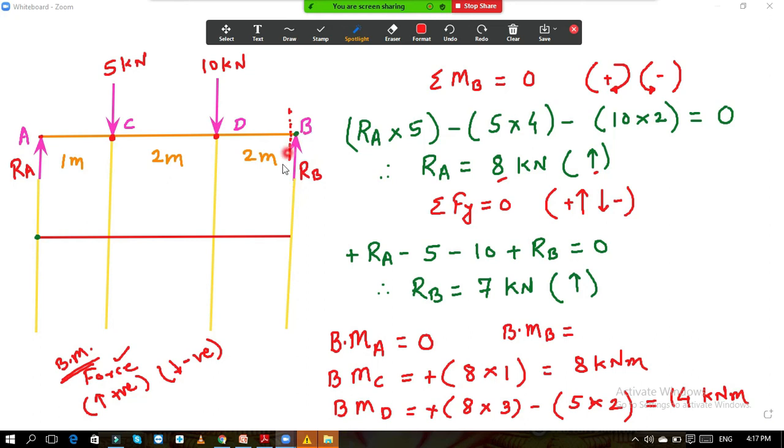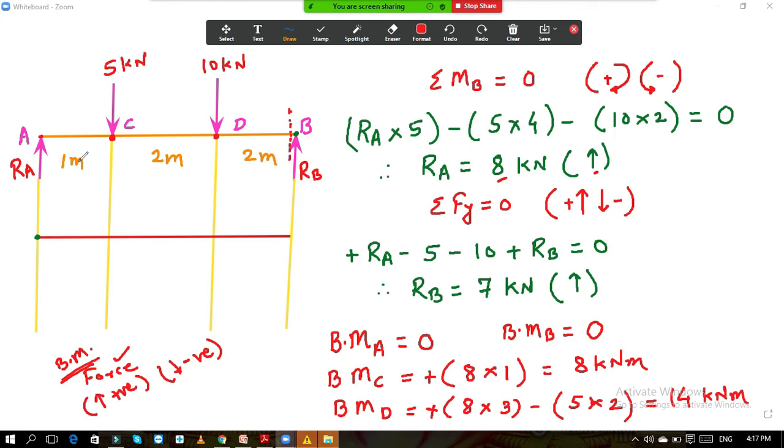Again, at point B, the second logic is simple support is provided. Simple supports are not able to carry the moments. So therefore, the bending moment at the point B must be 0. Again, if you take the section over here and calculate the moment of all the forces along the left hand side, then also you will get the same answer.